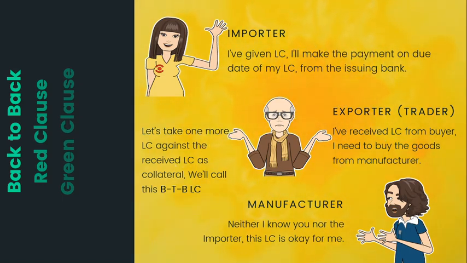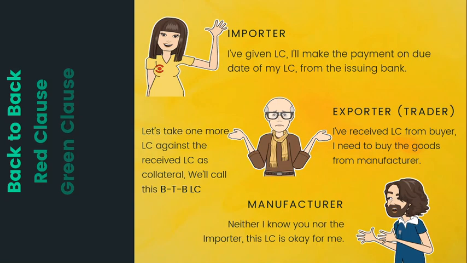The amount of this new letter of credit has to be lower than the previous letter of credit. Like if the previous letter of credit is of $1 million value, then the new letter of credit has to be 7 lakhs or somewhere around. This new letter of credit is called a back-to-back letter of credit.